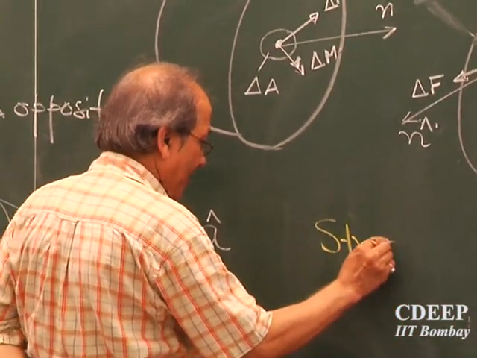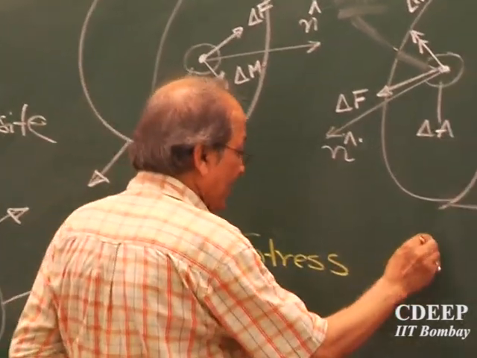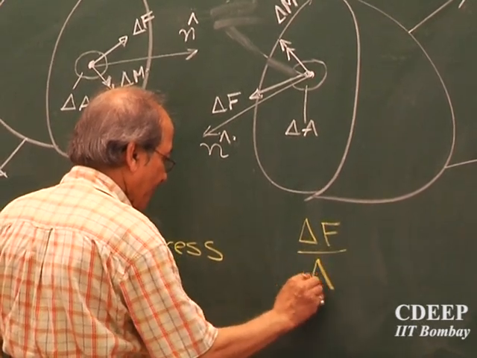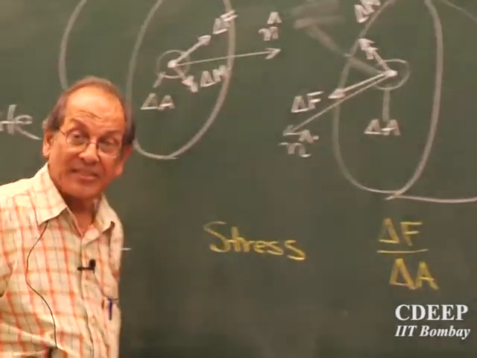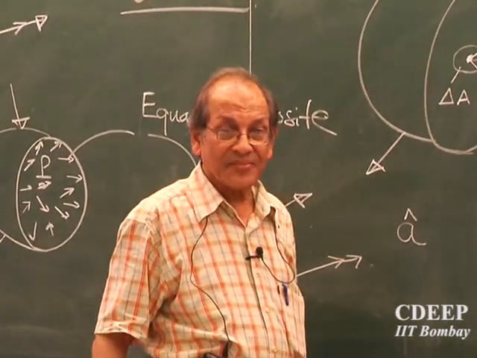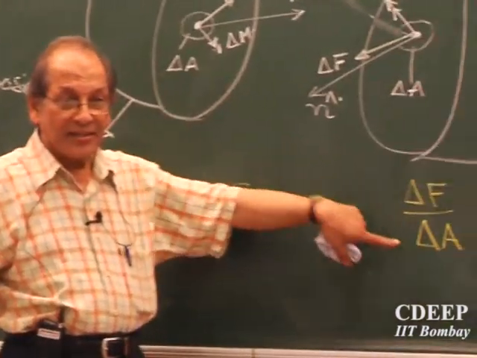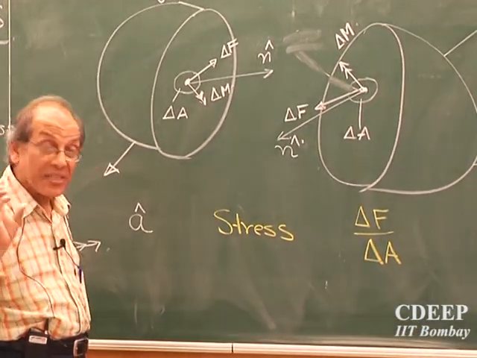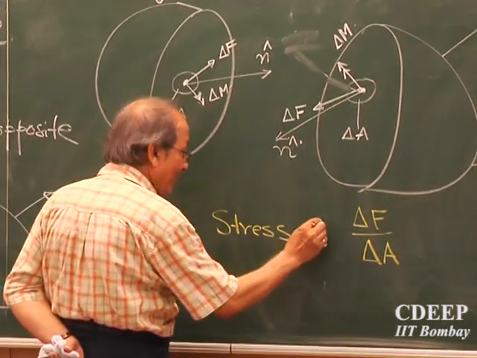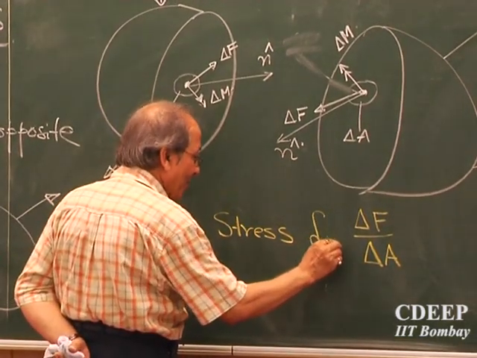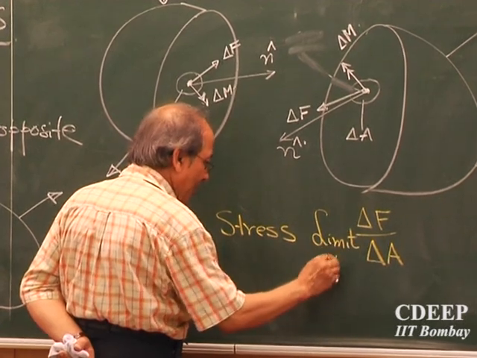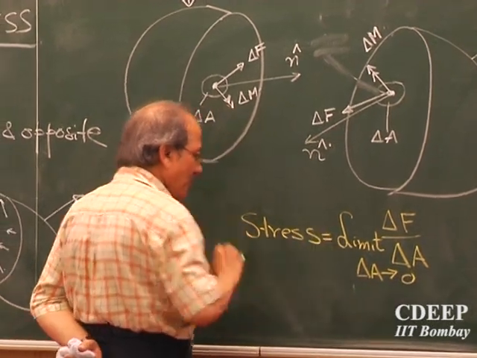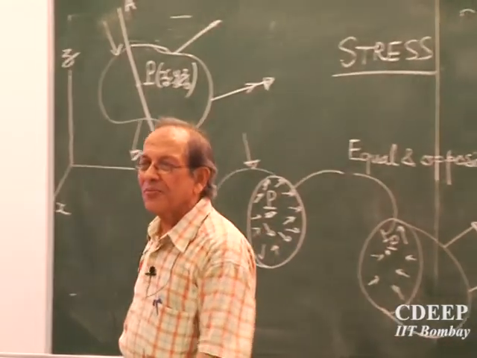Stress is dF by dA, force per unit area. You shrink that area to a point, and then you define stress at a point P. We always have the concept of limit, so the limit as delta A tends to 0. This is the basic definition of stress at a point.